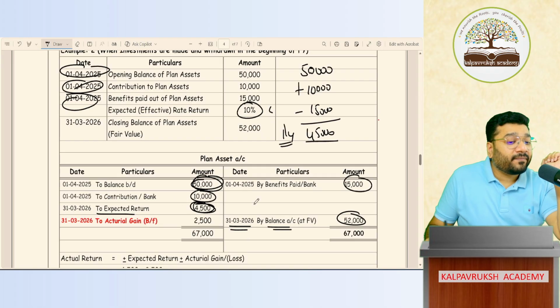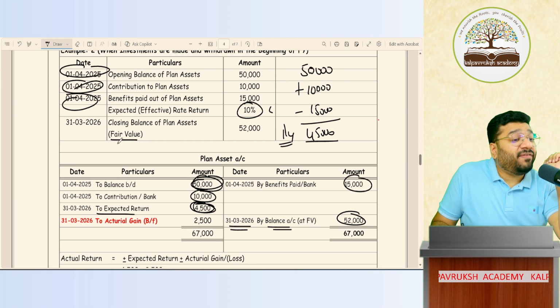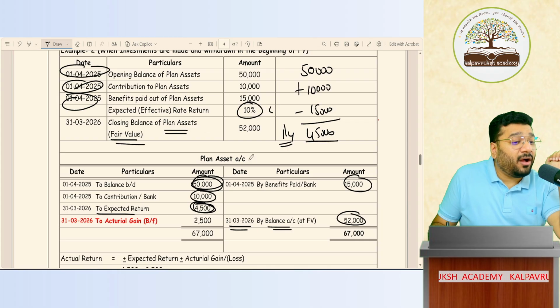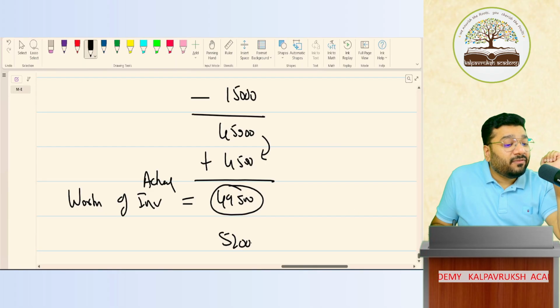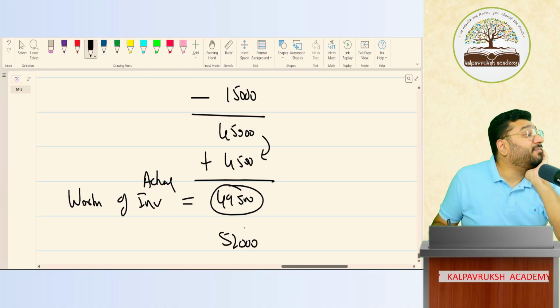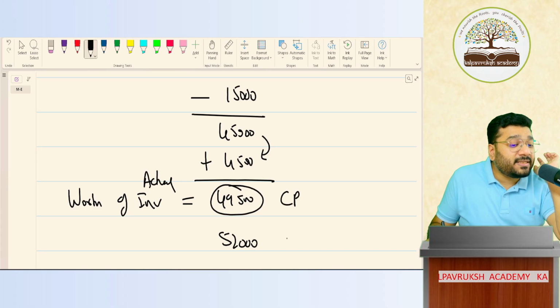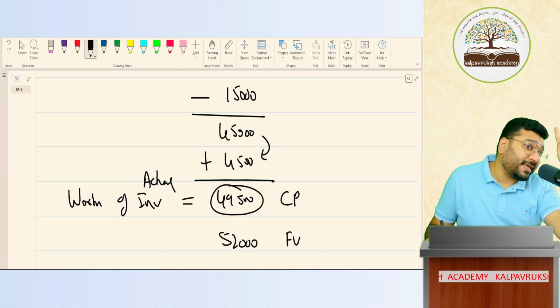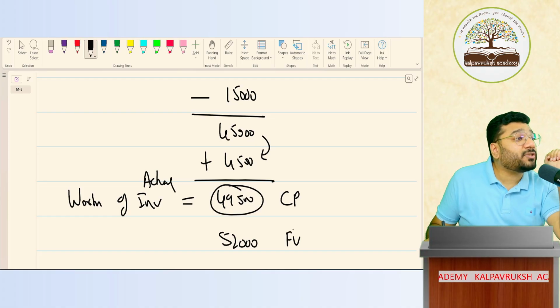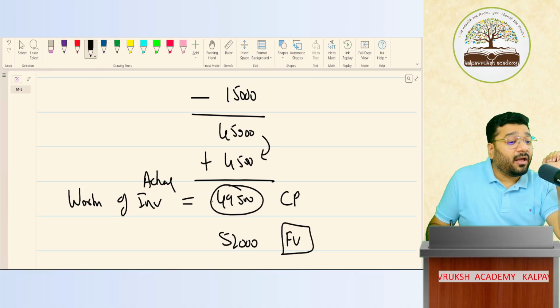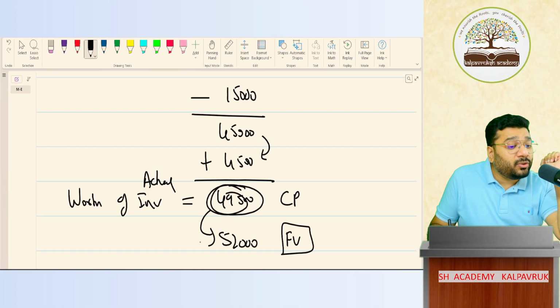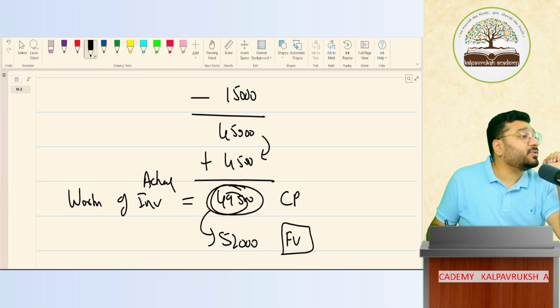But the question says that the fair value of the plan asset is such that if you sell the asset, you will get 52,000. How much will come? 52,000 is the worth of the investment at fair value. This is the cost price, and this is the fair value. AS 13 says that investment should be recorded at cost price or NRV, whichever is lower. But AS 15 says that always record the investment at fair value. So 49,500 worth of investment is actually how much? 52,000. Got it, not got it?